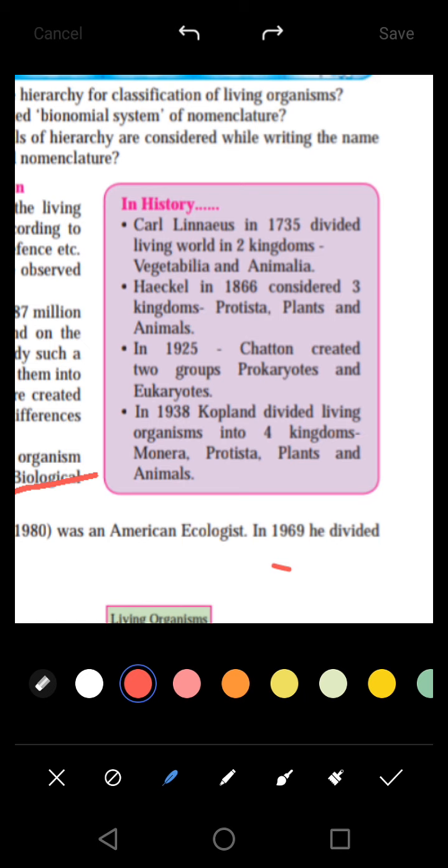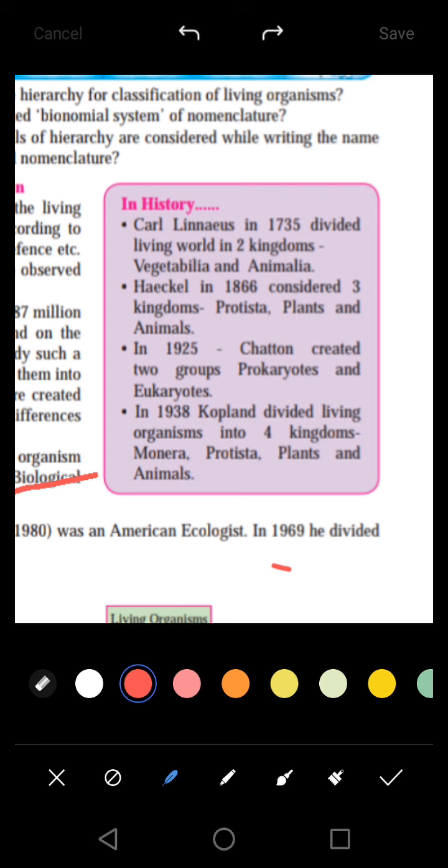Then came in the year 1866 Haeckel. He considered three kingdoms: Protista, plants and animals. Again one more system was introduced, that is Protista, which included the smaller organisms than plants. We will discuss it in detail in further topics.